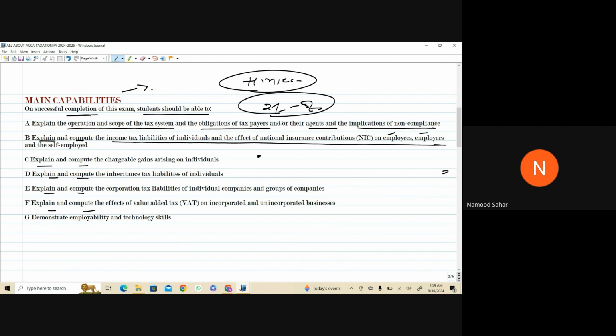This is basically a mandatory thing over there. Some portion of your NIC is deducted from your salary by your employer. So an employee can also do that. In all of these cases you will be studying and then you will be explaining it like this. Then for chargeable gains for individuals, this is the case. Explain and compute the chargeable gains for IST and only individuals, because companies don't pay IST.